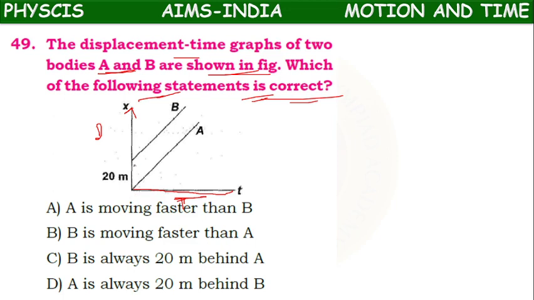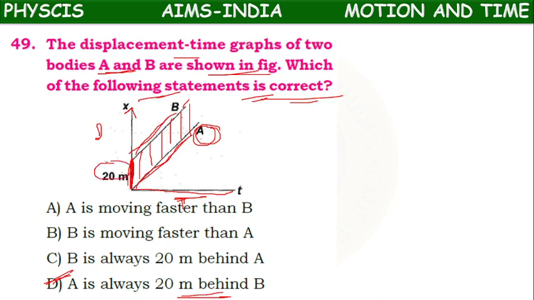So from the graph, what we can tell here, this difference is 20 meters. The AB difference is 20 meters. That difference is continuing as the same throughout the journey. Means A is always 20 meters behind B. So when it is always 20 meters behind B, both of them are traveling with the same speed.